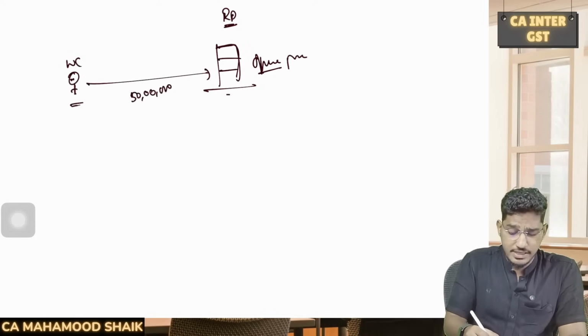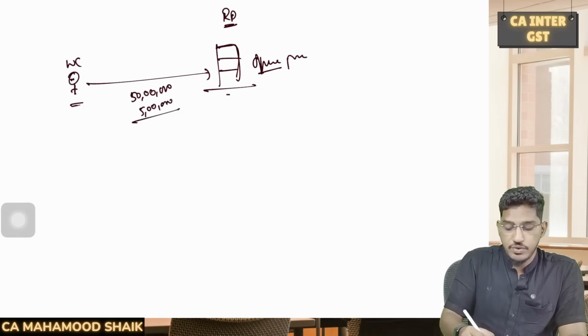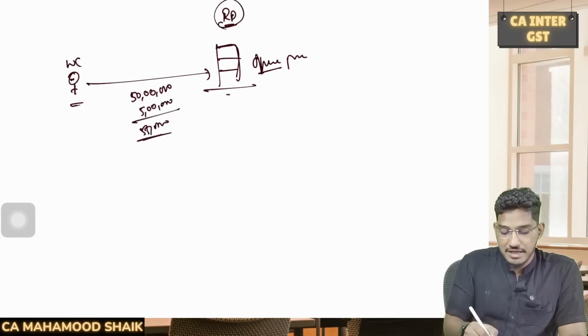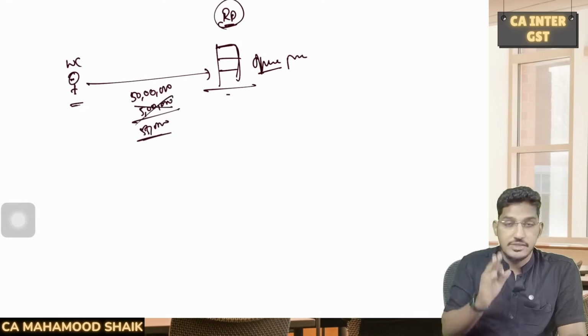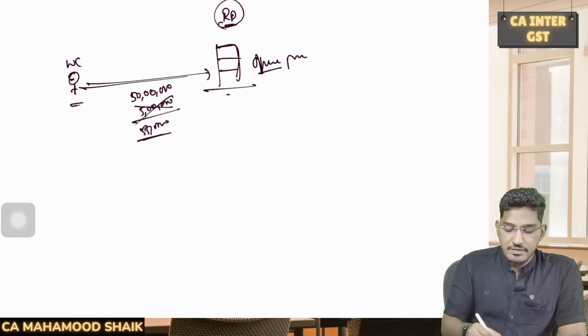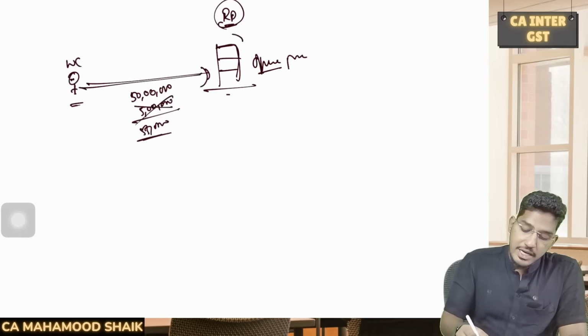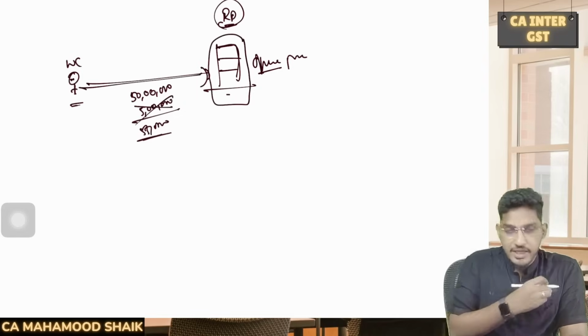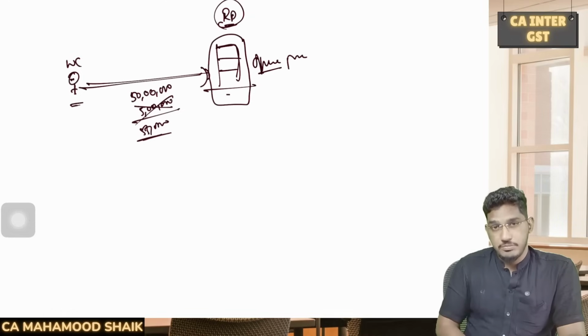He gave the invoice, say for example, 10% is the GST. He gave an invoice: 50 lakh rupees value of supply, 5 lakh rupees GST, total 55 lakh rupees worth of invoice they have given. Now, can this recipient avail ITC of that? The answer is no. So if you are receiving any works contract services in relation to any immobile property, then on that you can't enjoy the input tax credit.